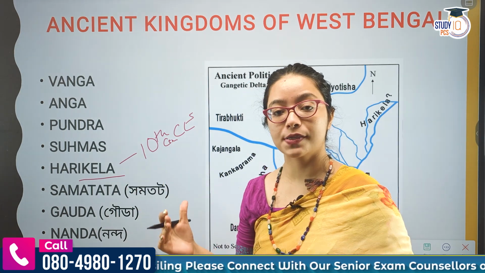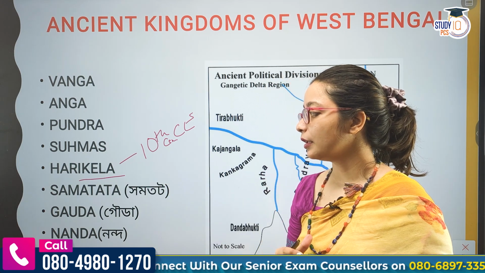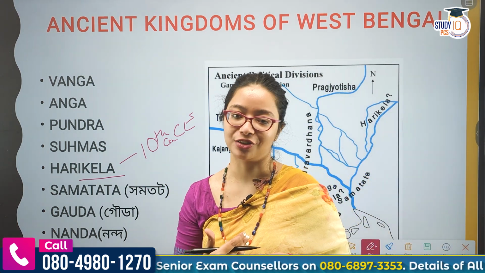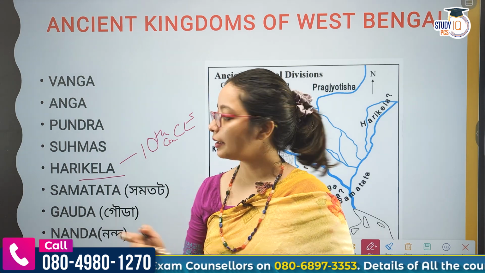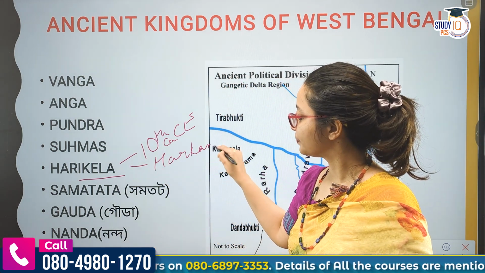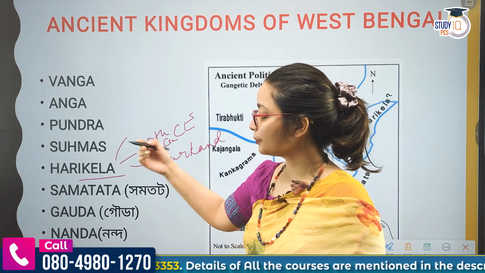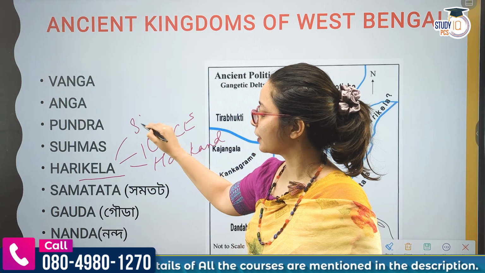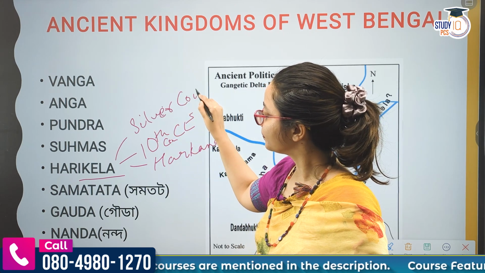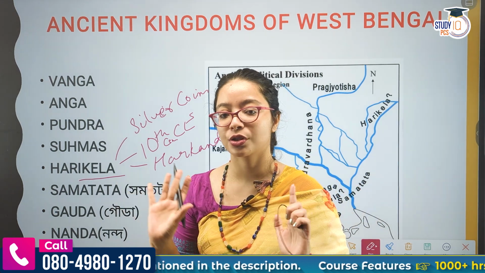So till the 10th century CE they were ruling, and the Arabs who came to India also wrote about these Harikela people, and they called them Harkand. Also, Harikela is very famous for silver coins. They are famous for minting. So you should know this.